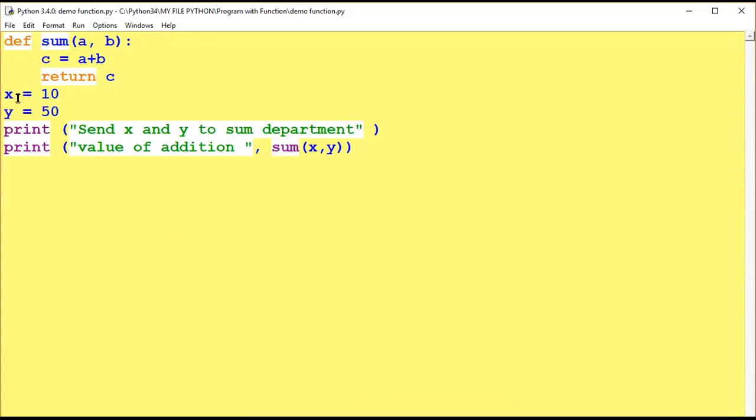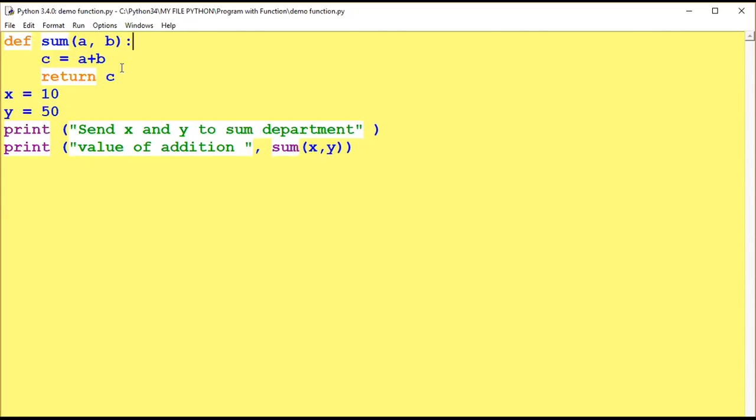Now x equal 10. Here there is no value in a and b. Now with different variables, it is assigning the values. x has 10, y has 50. So here we print x and y to the sum function. Both the values will be sent to the sum function. From here it will transfer the values to a and b in sum. And the second part, the value of the addition sum.